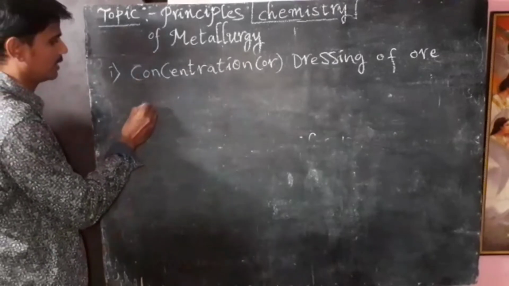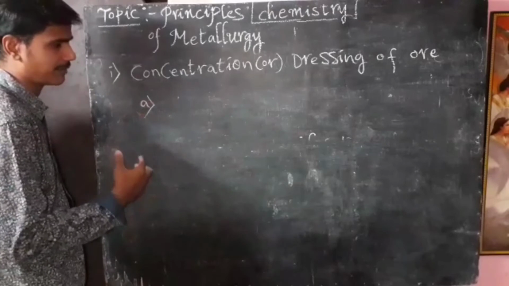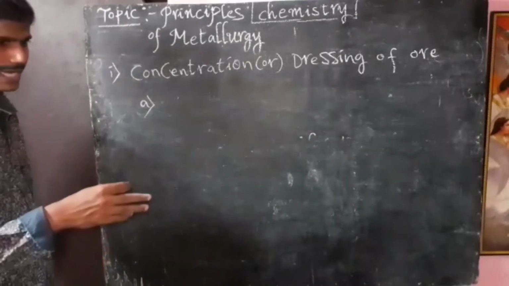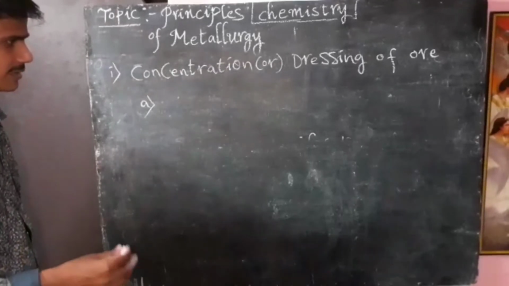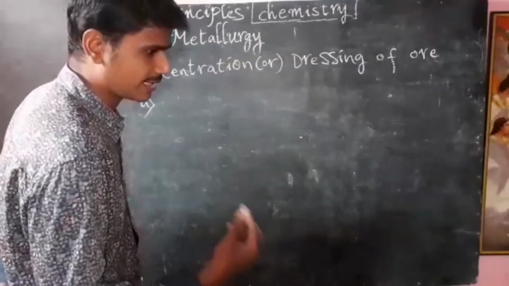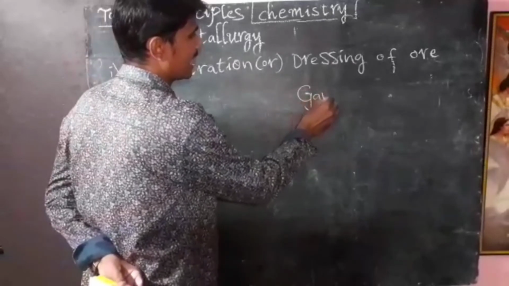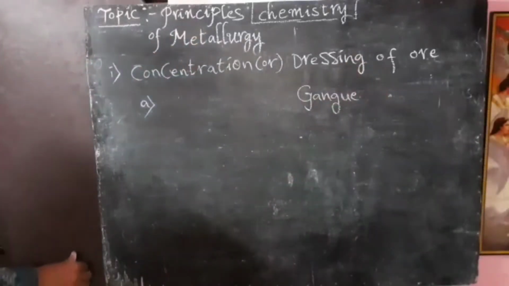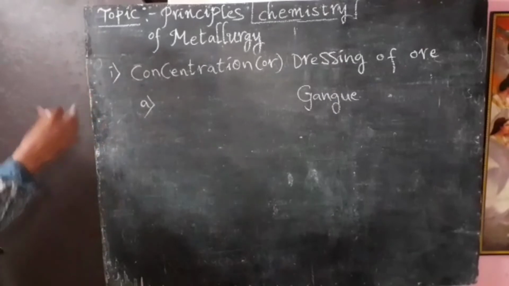By using physical methods we separate the impurity from the ore. Impurities like clay and sand present in the ore are called gangue. To remove the gangue from the ore, we adopt some physical methods.